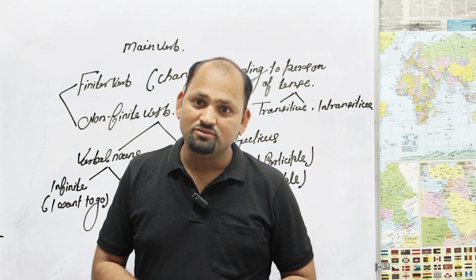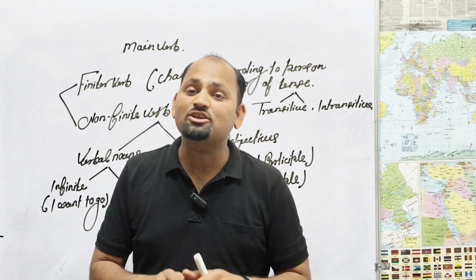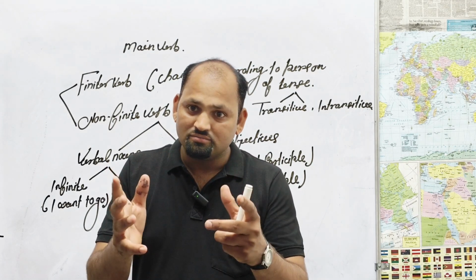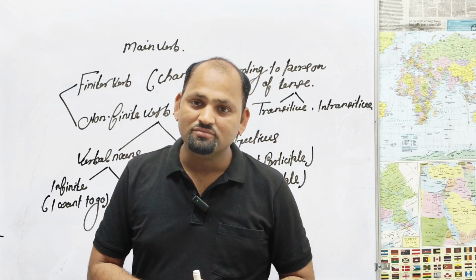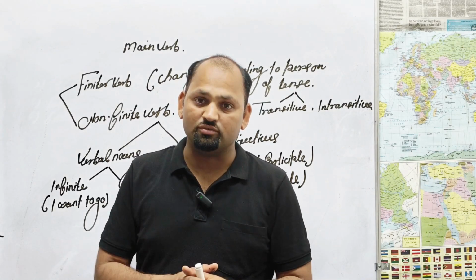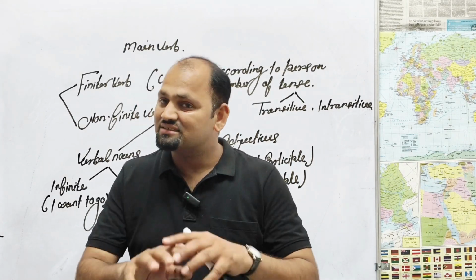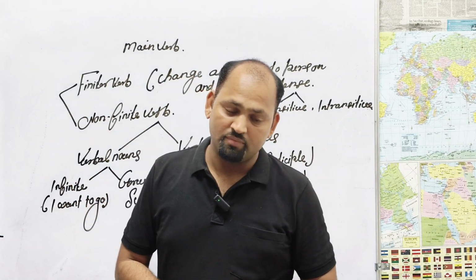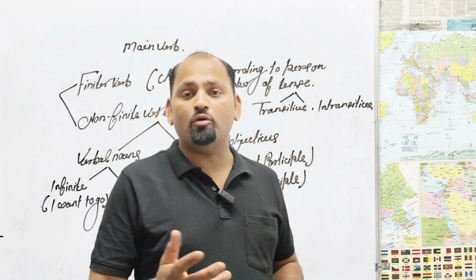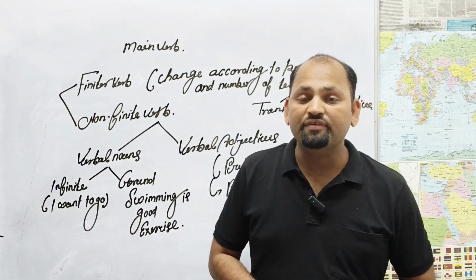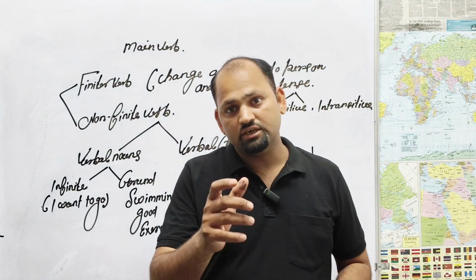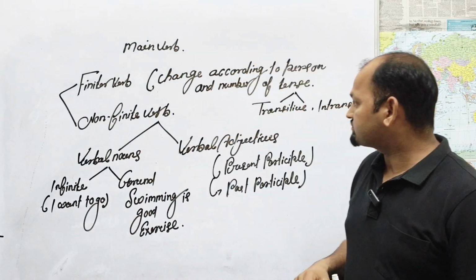I write. I like to read only. I like to read. What do you mean by this? Intransitive. Why? Because in the second sentence there is no object. So in which sentence there is an object? Transitive. In which sentence there is no object? Intransitive.